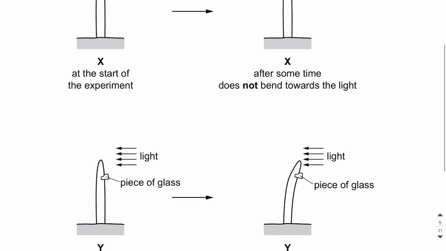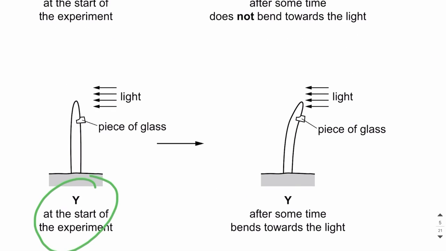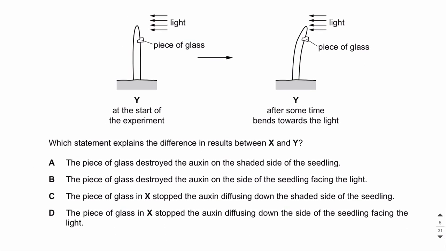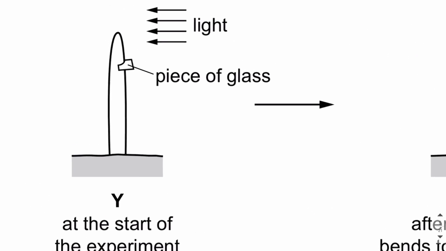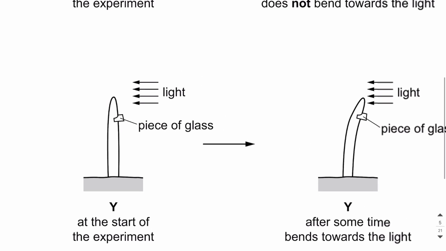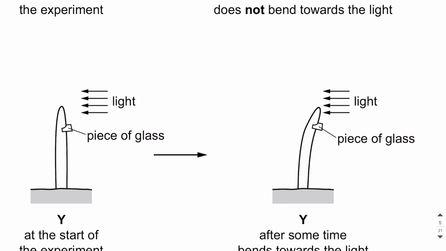Over here we can see, in case of Y seedling, the piece of glass is inserted into the area which is exposed to light. That is known as the seedling facing the light, right? So over here you can see the bending. And why is that so? Because auxins will collect at the shaded part and the auxins can diffuse downward.